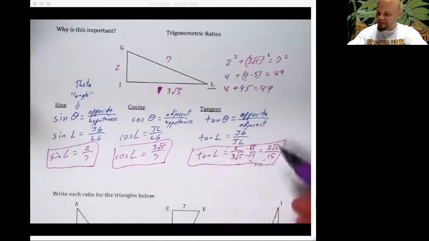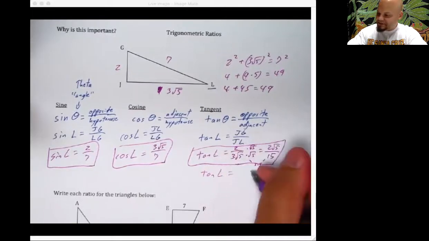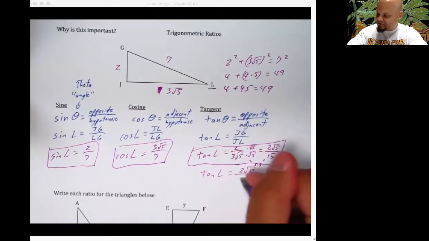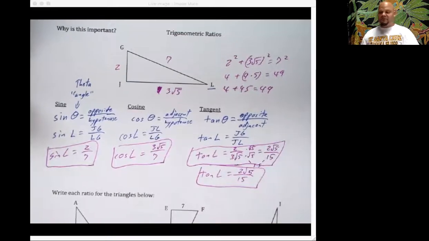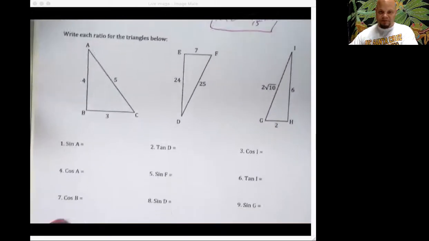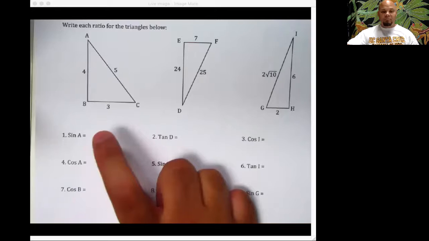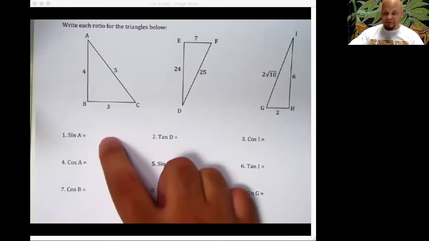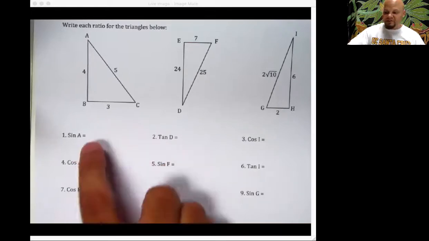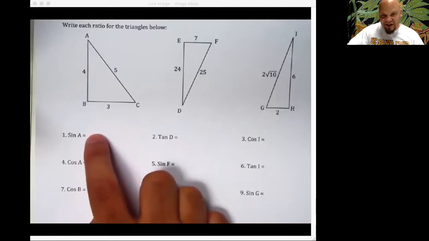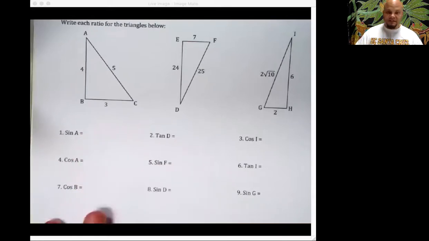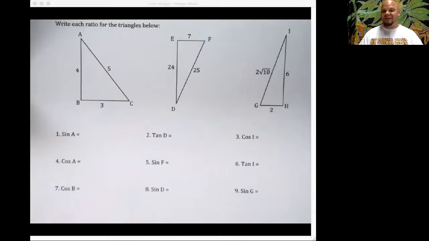And you guys, that looks terrible. Hold on. Tangent of L is equal to 2 root 5 over 15. And you guys, if you're writing the ratio, you have to write the whole thing out. You write it out as an equation. That's your whole answer. As you look to the work that you're going to do on this, because you're going to be working with these triangles, you are just going to write the fraction. But if we were working on a problem and I wanted to know this whole thing, you'd write the whole thing out. You need to write the whole thing because our next lesson is going to be super important for that, and the one after that. So try these problems. We will come back and there will be answers there. And hopefully you'll be happy.